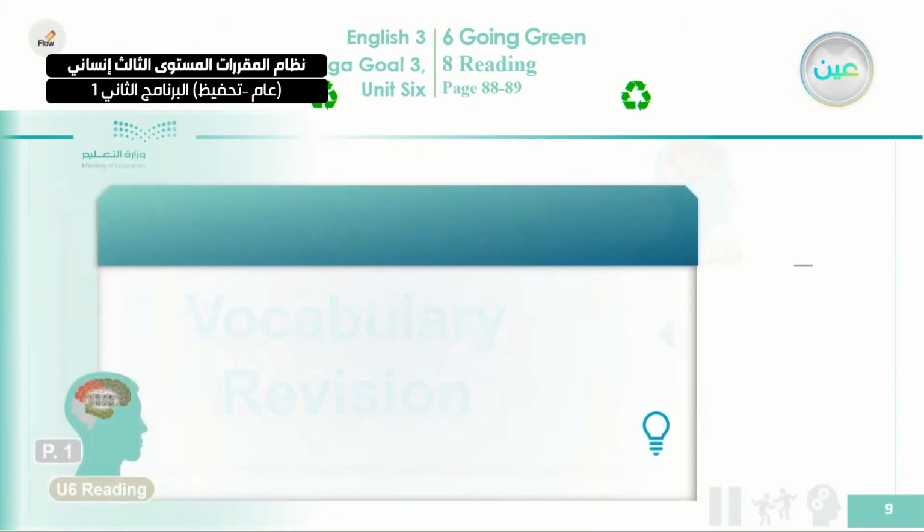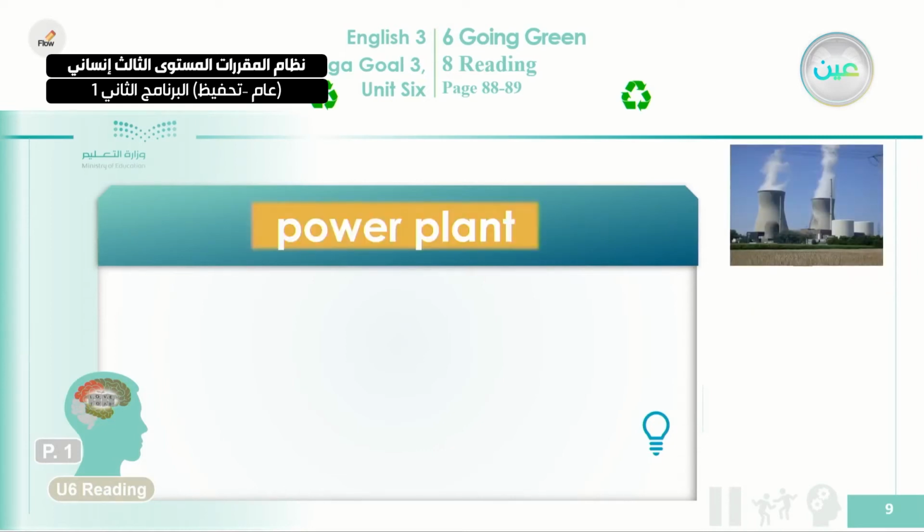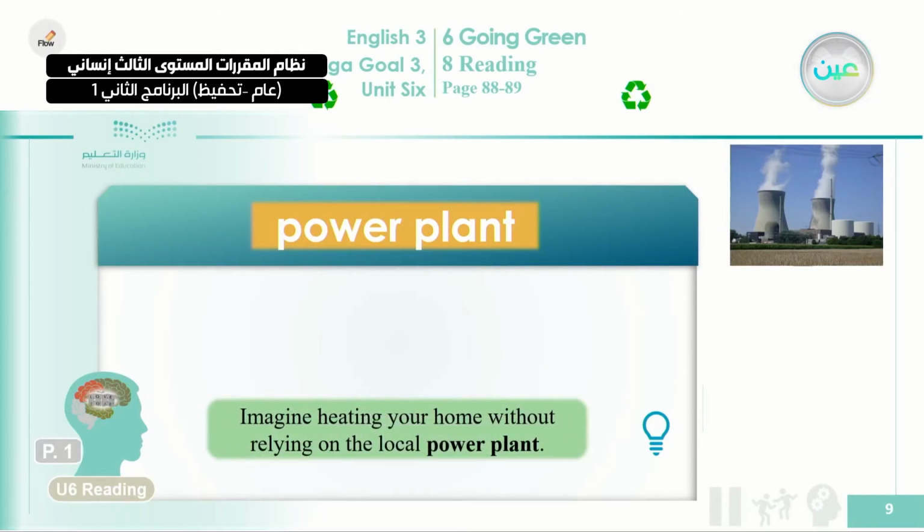Okay, let's review some of the vocabulary also to help you understand this passage. Now we're talking about this. This is called a power plant. Okay, power plant. What's a power plant? Let's see how the writer used it in this article.